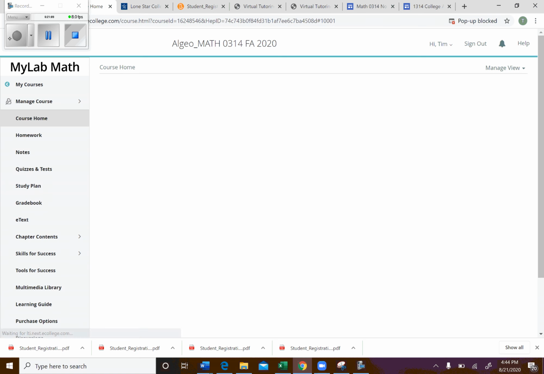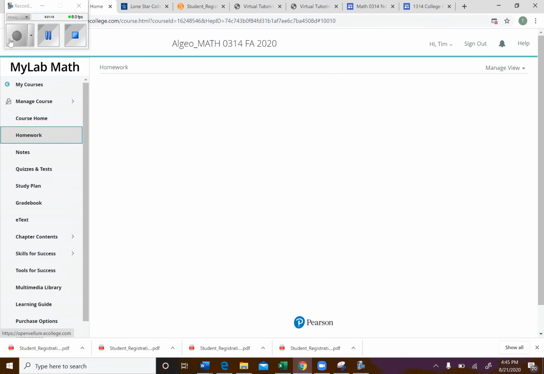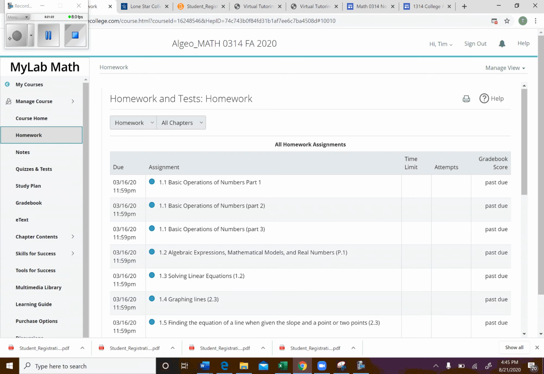And so when you get in here, you've got two tabs. You've got your homework tab and you've got quizzes and tests, okay? So if you go to homework, I think they'll be here, but they might say they're overdue because I haven't set, yeah, they say past due. I haven't set the dates yet, but I'll go ahead and do that soon. So what I'm going to do is open one of these up so you can see what it looks like.